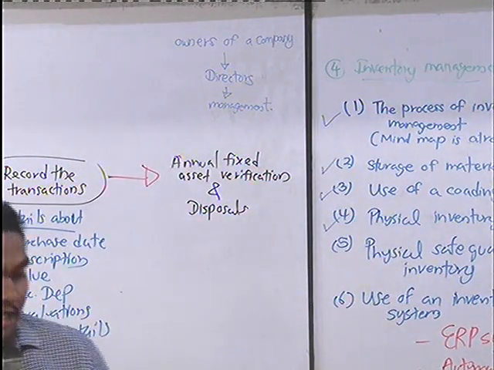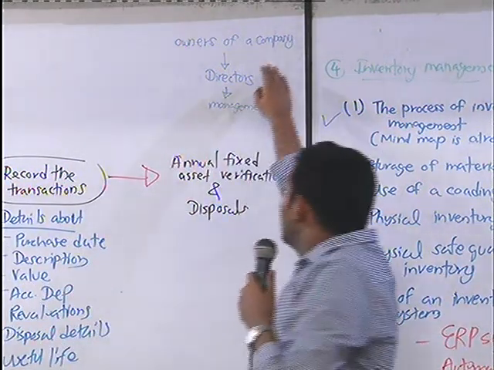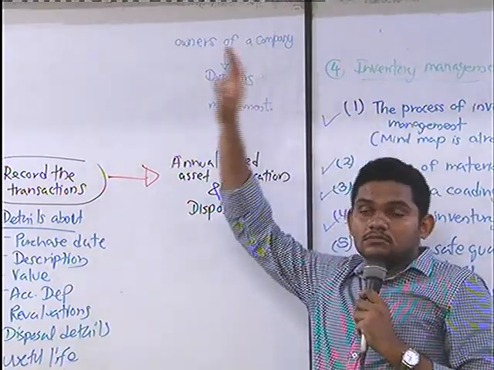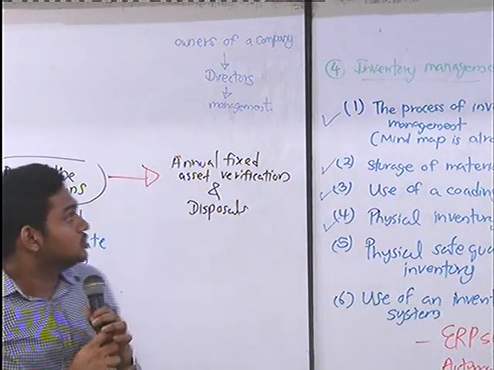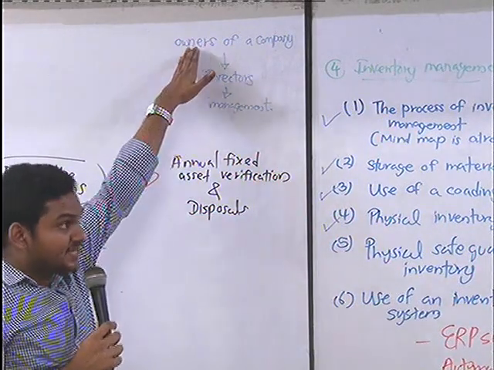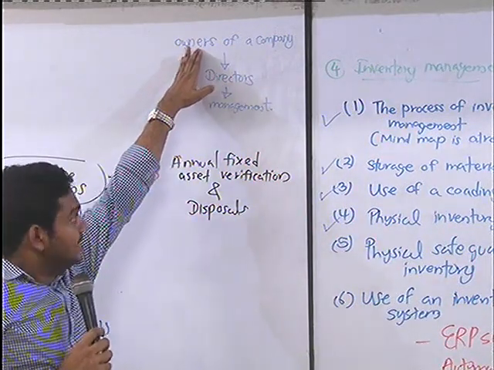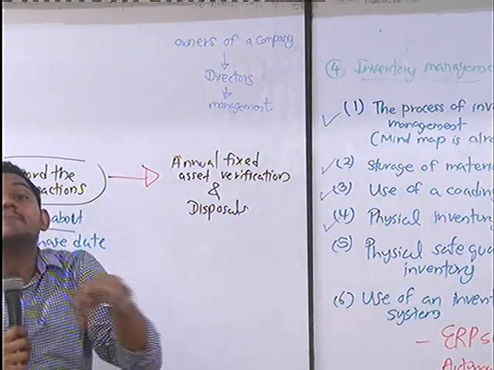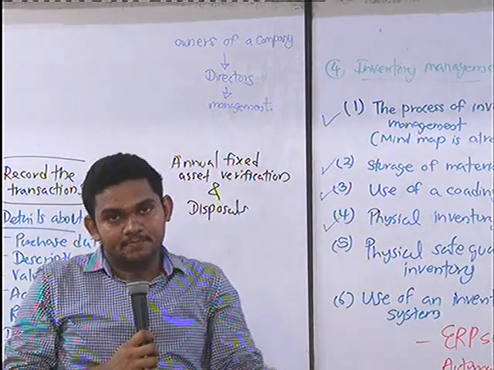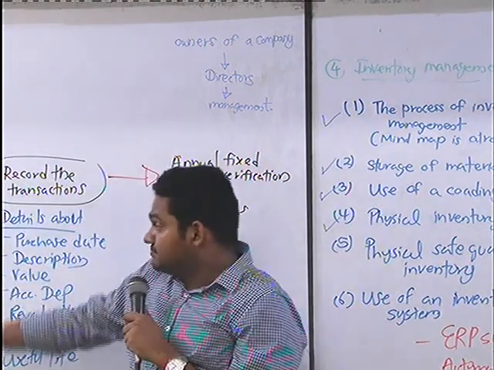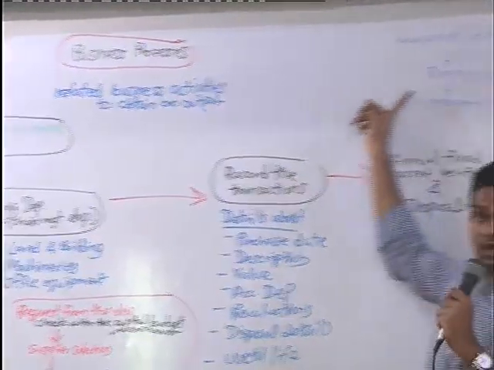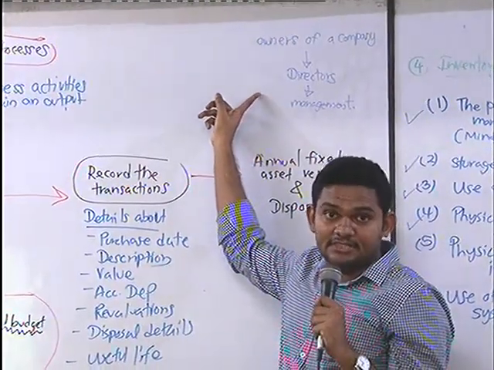This is just to remind you. The owners of the company are different, a separate party. Directors are the people who represent the owners of the company and who are managing the company. To purchase property, plant and equipment, you need to have the approval of directors.